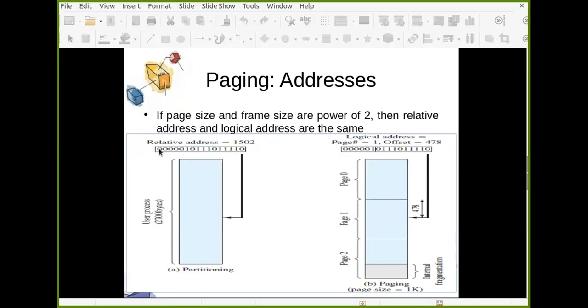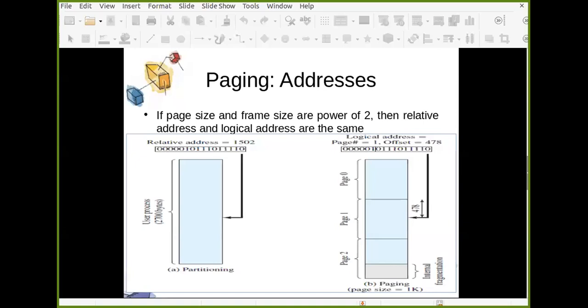And if you see the binary representation of this address and the binary representation of page number 1, how many bits are there? 1, 2, 3, 4, 5, 6. 6 bits are there in page number, and the remaining 10 bits are in the offset. So if you compare these two binary addresses, your relative address and logical address are the same when page size and frame size are in power of 2. If page size and frame size are not in power of 2, then relative address and logical address cannot be the same. They can be different.